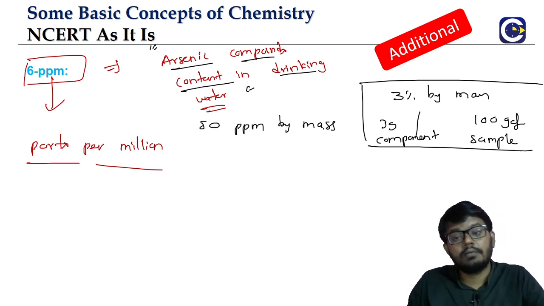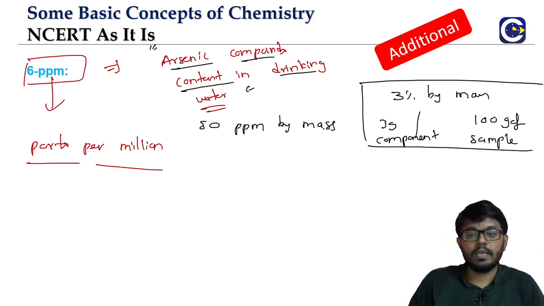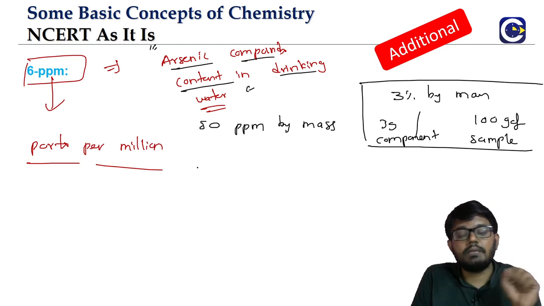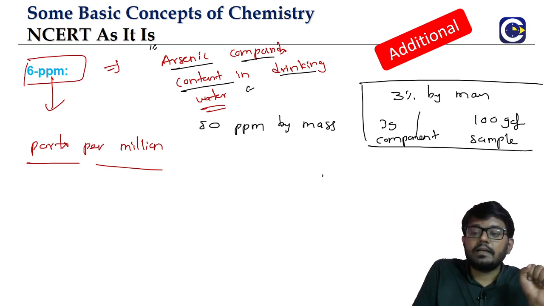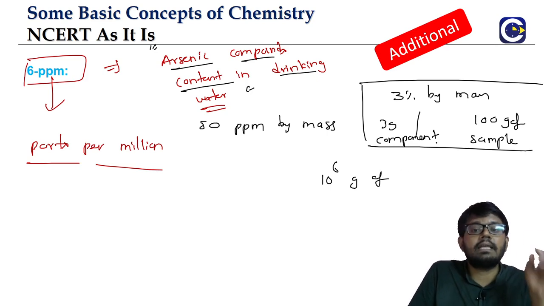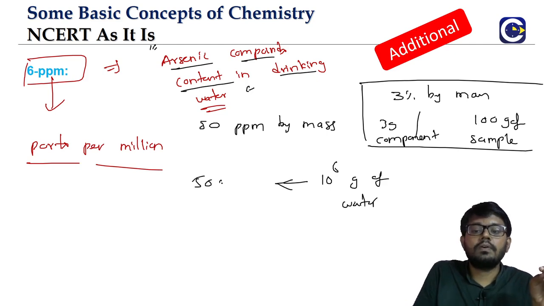It can also be given in terms of volume. So if it is 50 ppm by mass, it means you take a million, 10 power 6 grams of the water, and in that we will have 50 grams of the arsenic compounds.